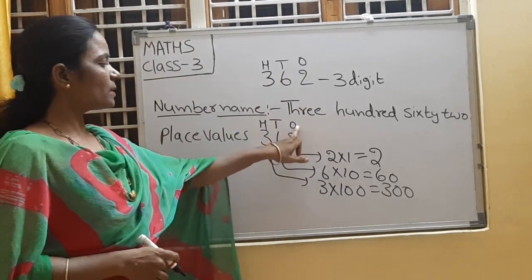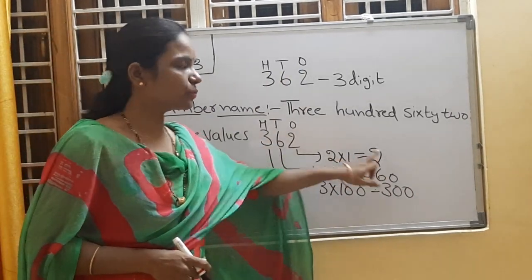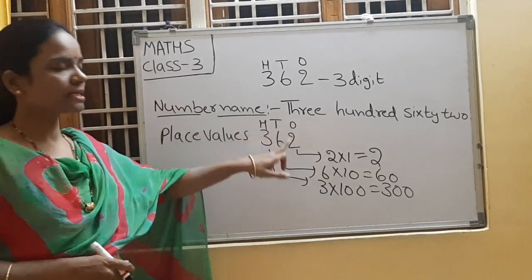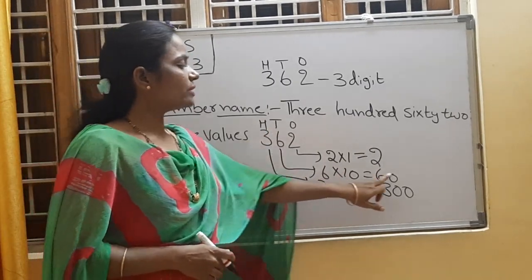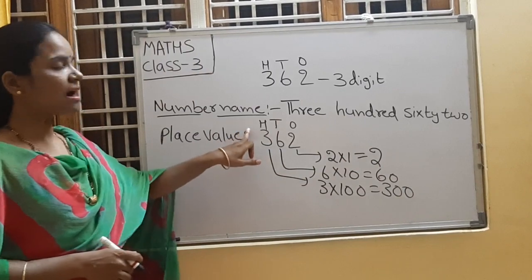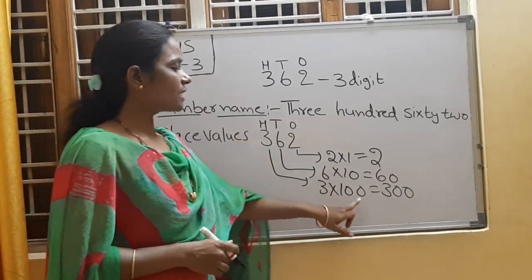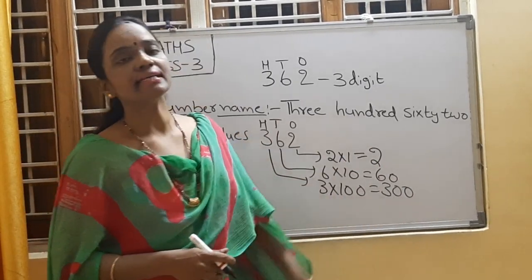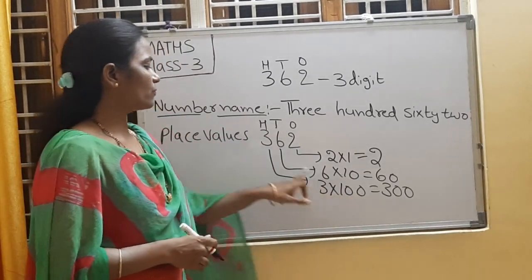2 is in ones place, 2's place value is 2. 6 is in tens place, 6's place value is 60. 3 is in hundreds place, 3's place value is 3 into 100. 300 is the place value of 3.